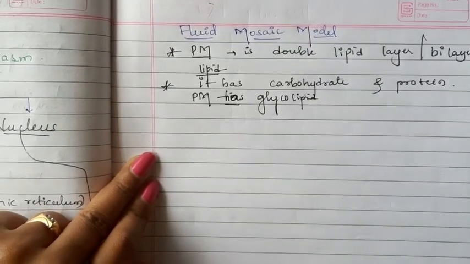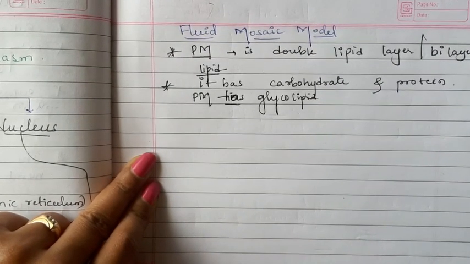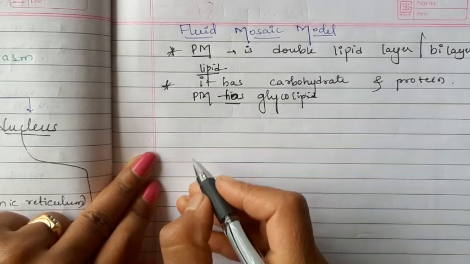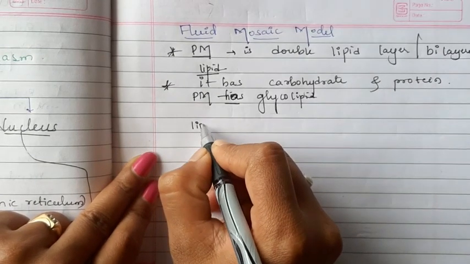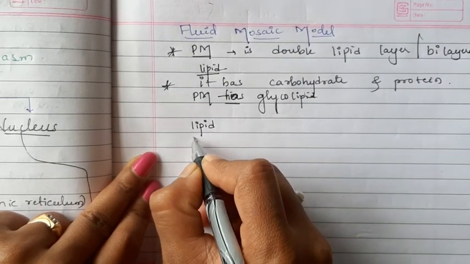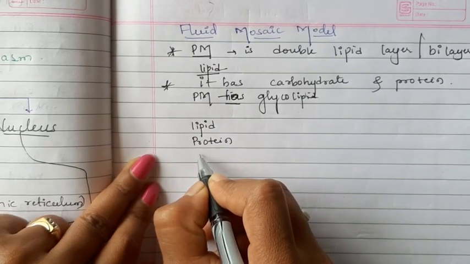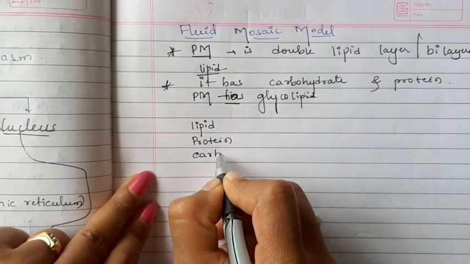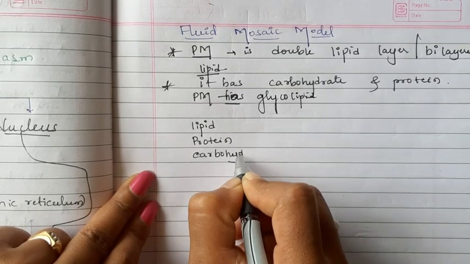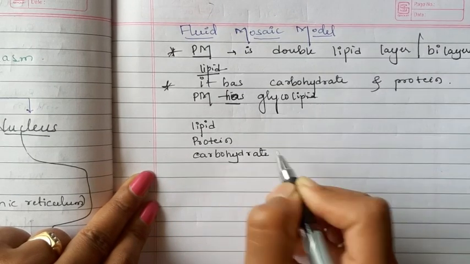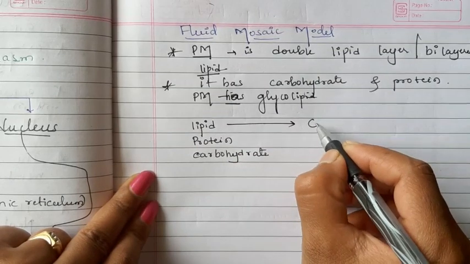Okay, the three compositions of plasma membrane: first one lipid, second one protein, third one carbohydrate. Okay, the lipids are glycolipids.